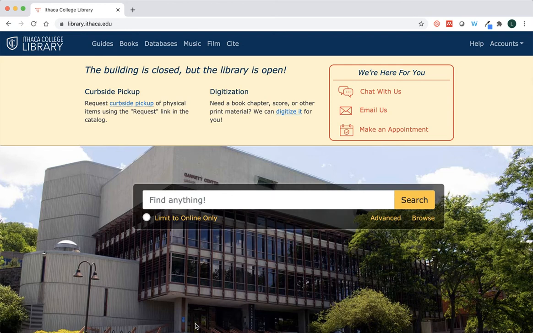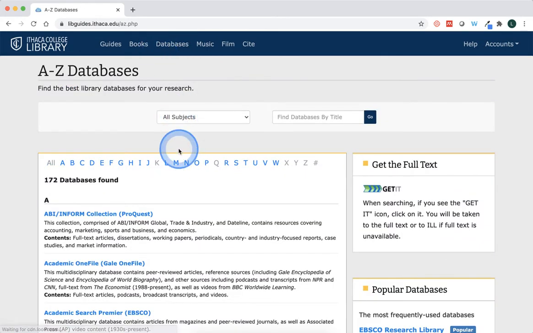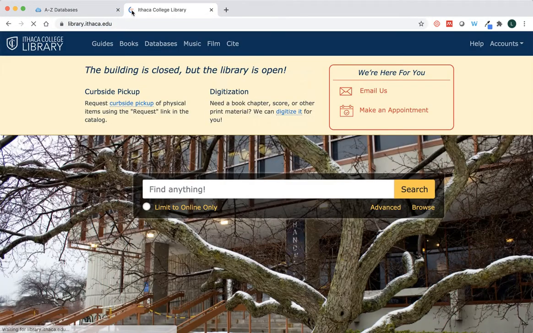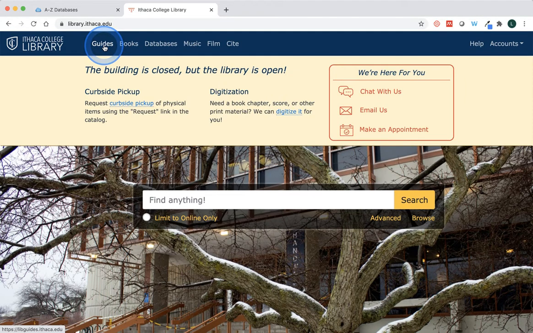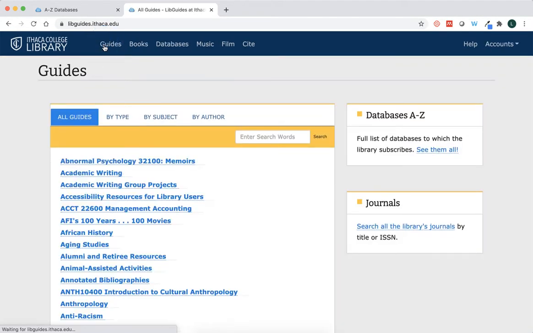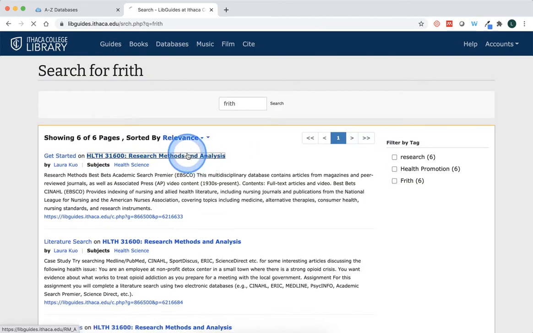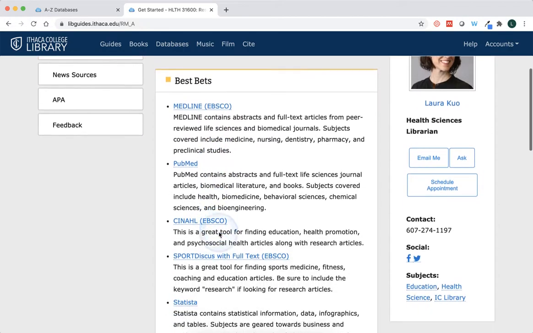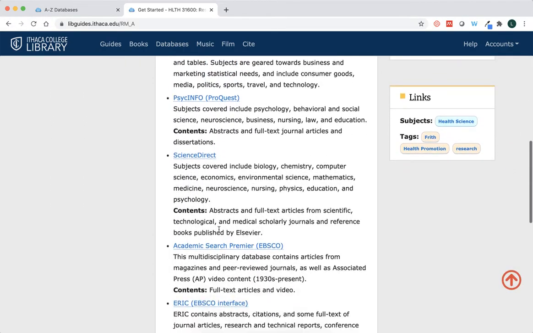I just want to show you how to find journal articles once again. So just as a refresher, if I click on databases, that'll take me to this A to Z list. And there are lots of different databases that you might want to consider. I'm going to open up another tab really quickly just to show you the library guide that I made for your class. So if I click on guides, I can then type in the professor's last name and I can get to the library guide page here. And this just has a list of databases you might want to consider using.